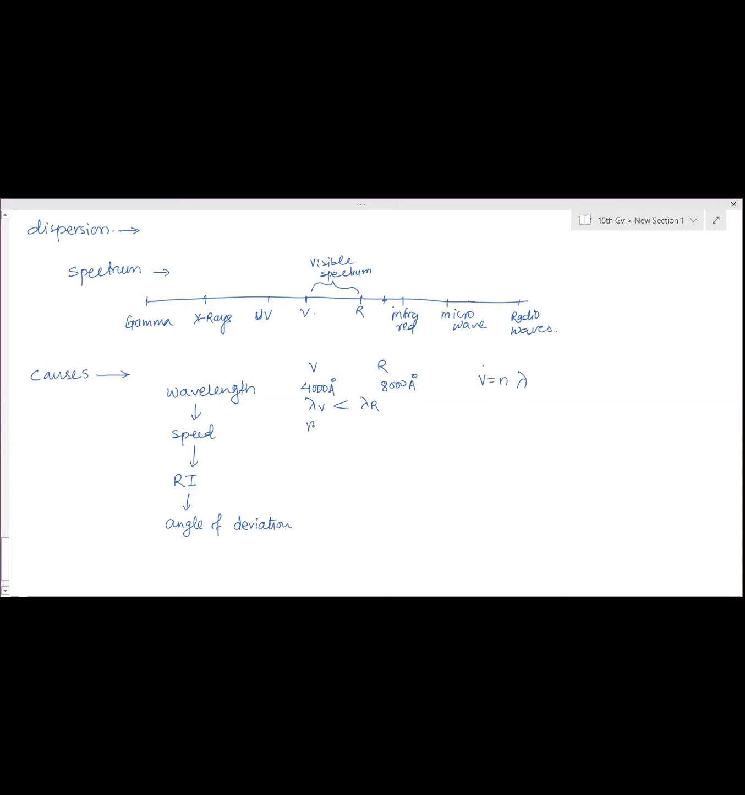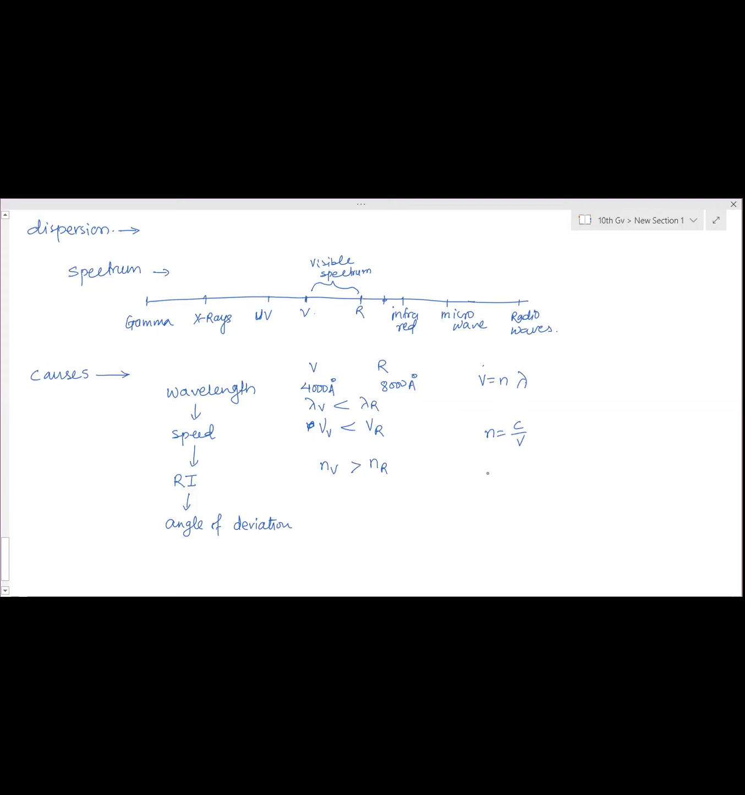So therefore, the speed of violet light is lesser than the speed of red light. That means red light moves with a faster speed. Now V and n are inversely proportional. n is equal to c by V. More speed, lesser refractive index. So the refractive index of red is lesser than the refractive index of violet.